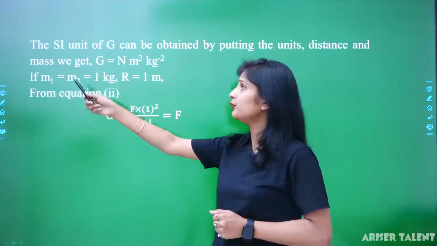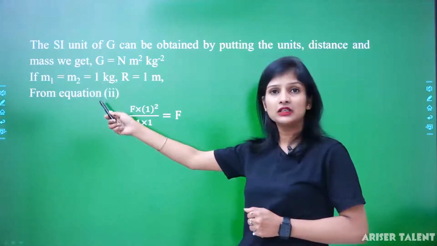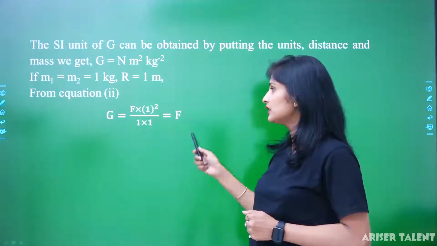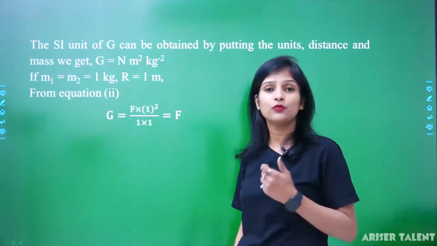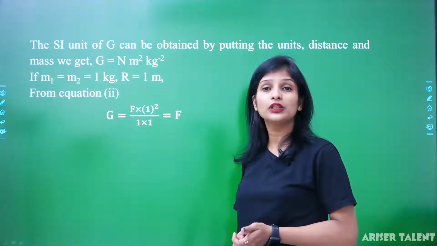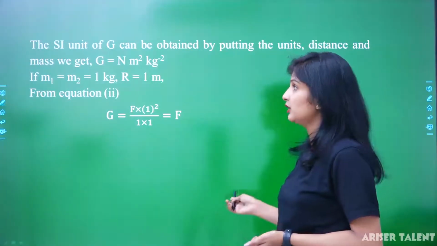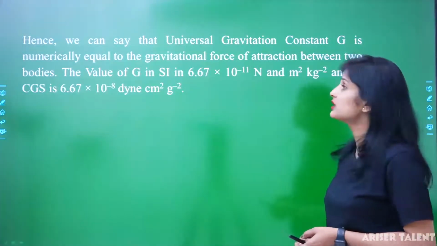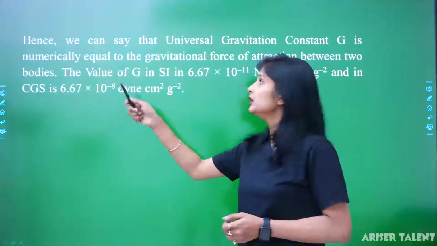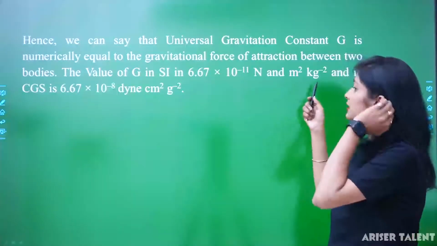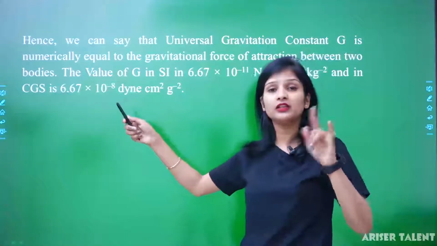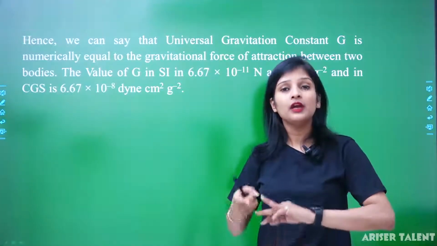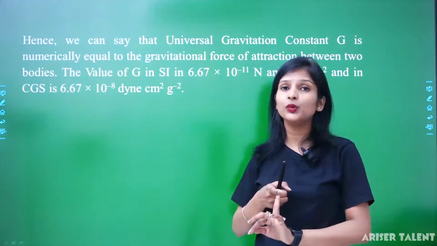If m1 and m2 are 1 kg and r is also 1 meter, what can we say? We can say that G will be equal to the gravitational force. Here we can say that the universal gravitational constant G is numerically equal to the gravitational force of attraction between two bodies when m1 and m2 are equal to 1 kilogram and the distance r is equal to 1 meter.